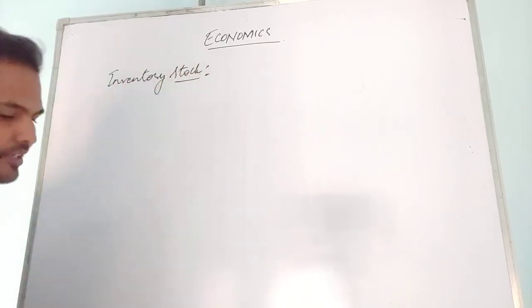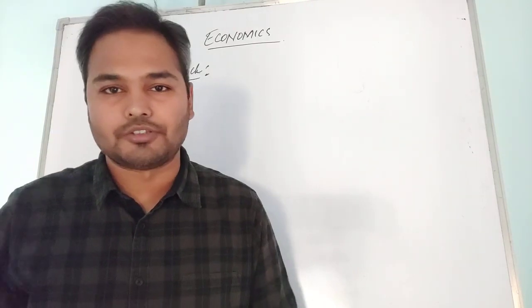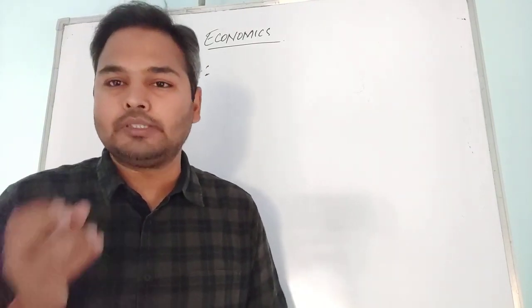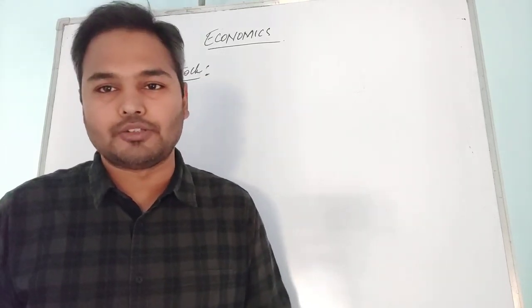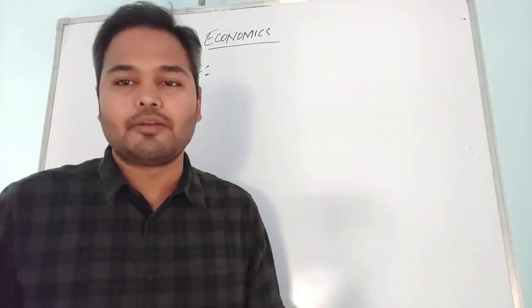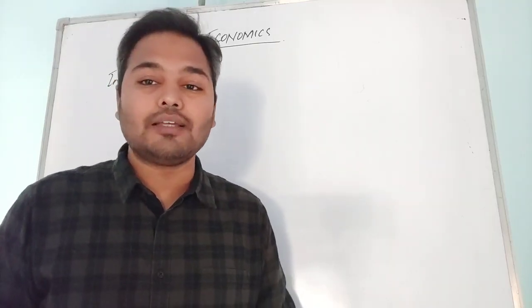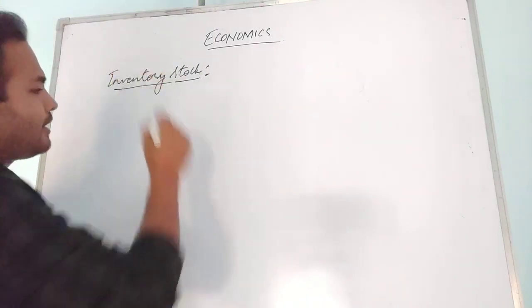So what is inventory stock? Inventory stocks are those stocks which are used in the process of production. If you are producing any good, some materials are required, many things are required in the process of production. So those things the producer invests in, to get the raw material or different things in the process of production. That is called inventory stocks. So we will see what comes under the inventory stock.